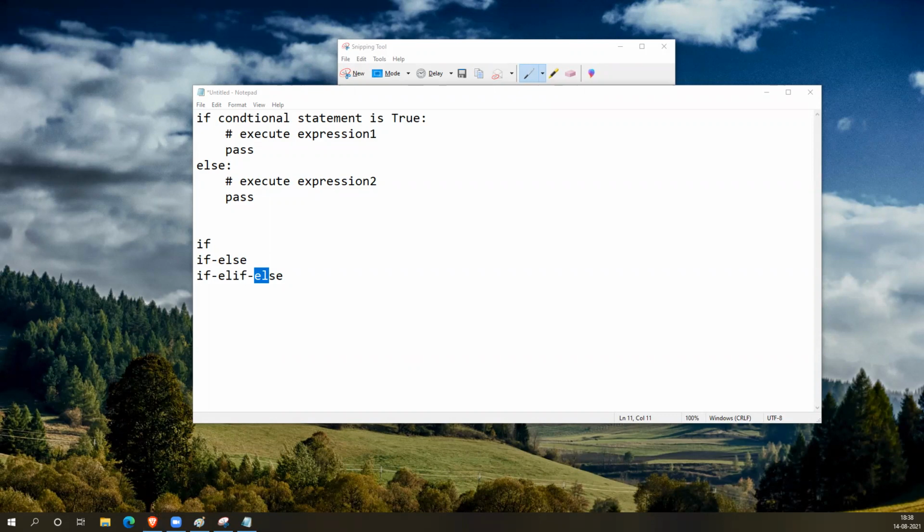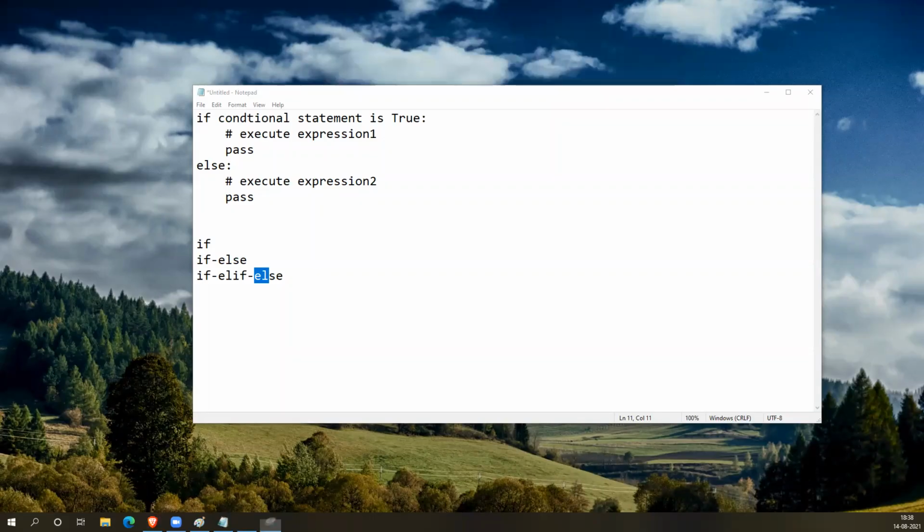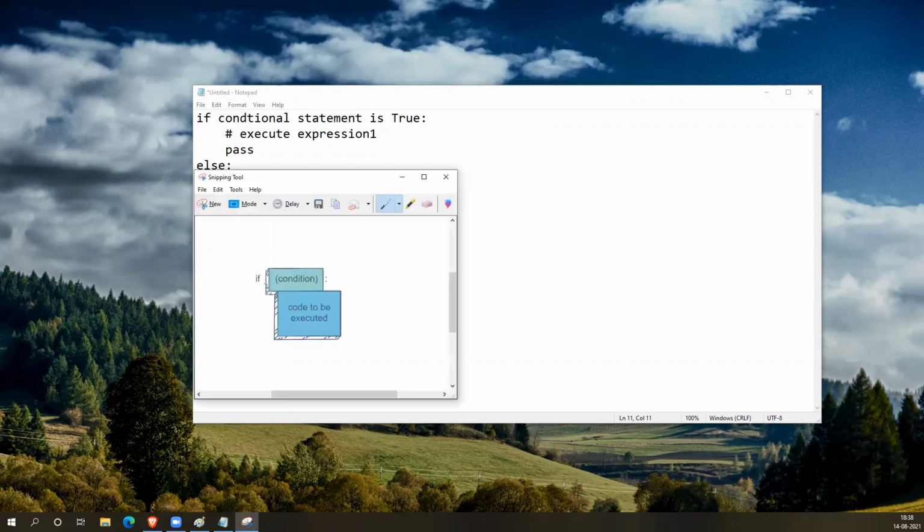So the structure of if will be like this. If, and that particular condition, if it is true, it will execute this part. That's it. And here the indentation plays an essential role.